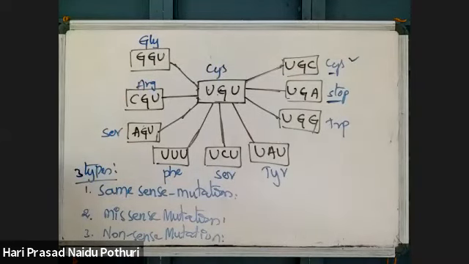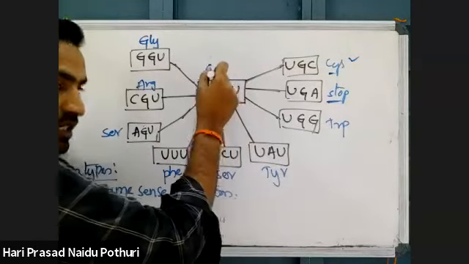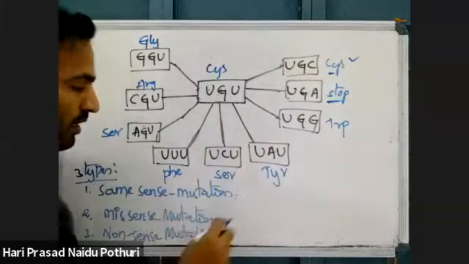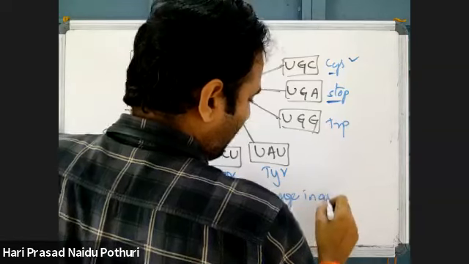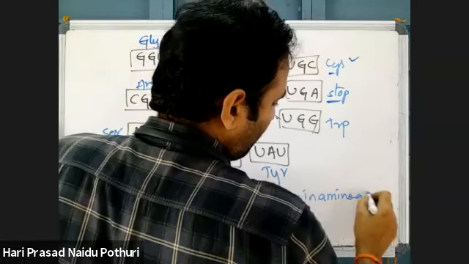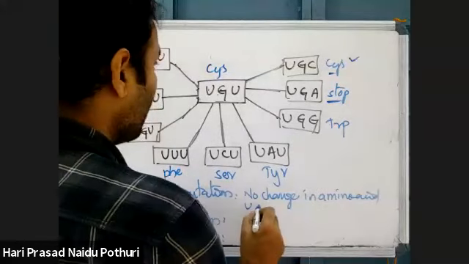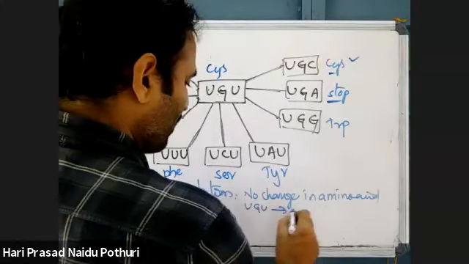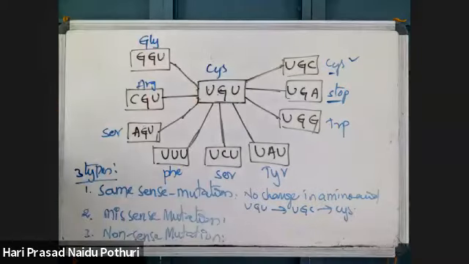What does same sense mutation mean? Even if a mutation is taking place, there is no change in the amino acid. See, UGU and UGC both code for cysteine. Even though mutation is taking place, there is no change in amino acid. That is same sense.